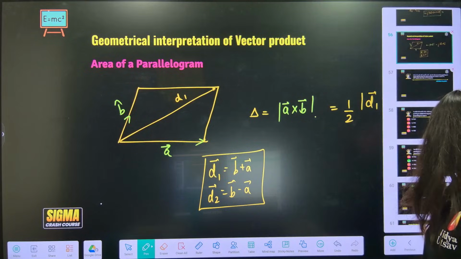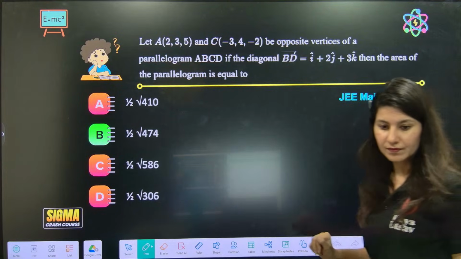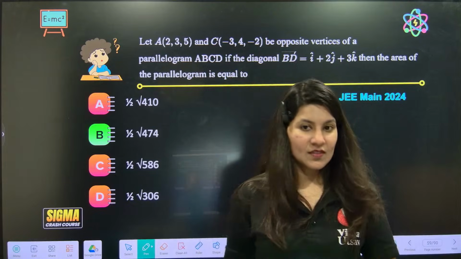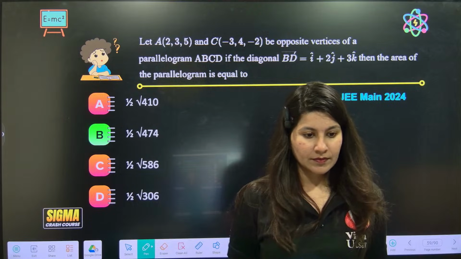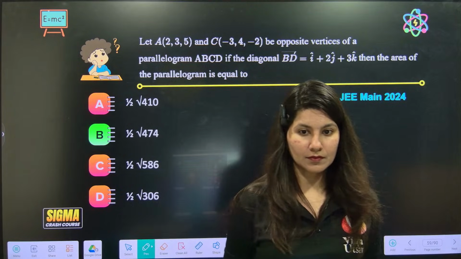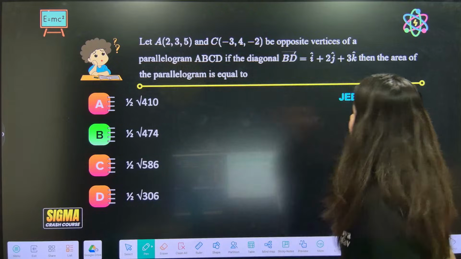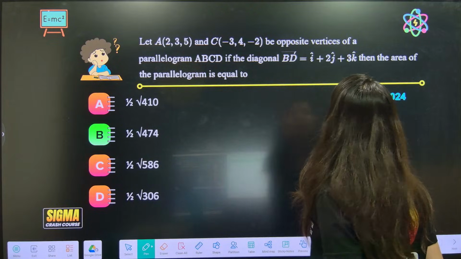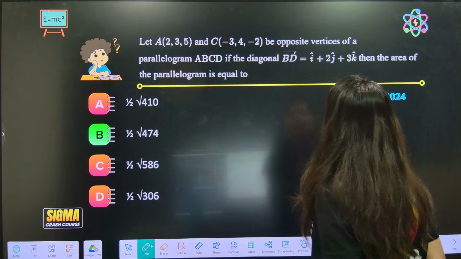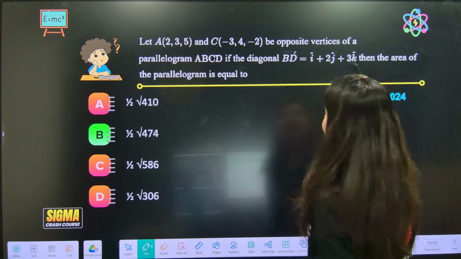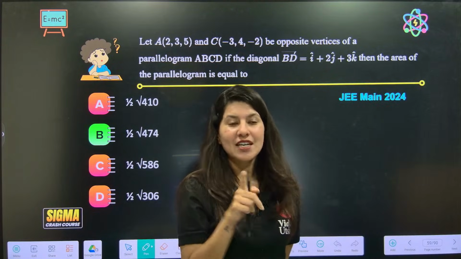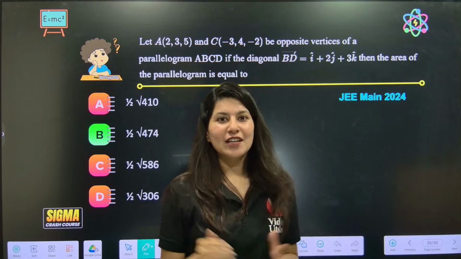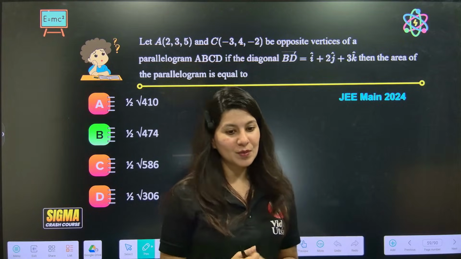Shall we do one question asked in JEE Maths 2024? The points 2, 3, 5 and minus 3, 4, minus 2 are opposite vertices of a parallelogram, and diagonal BD is given. Then find the area. Can you see now? It is an indirect question. If you just learned the formulas A cross B and half D1 cross D2, you will not be able to do this question.